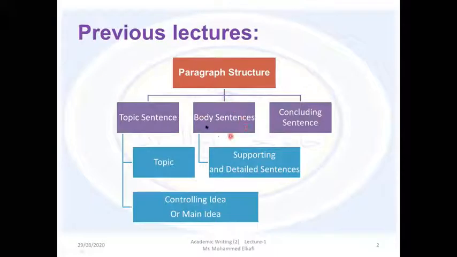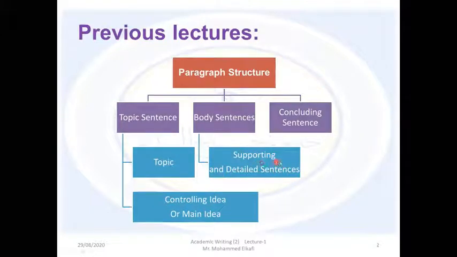In the second part of the paragraph, we said there are the body sentences, which include the supporting sentences, or supporting and detailed sentences. We said that the body sentences of the paragraph will explain the main idea of the topic sentence. So in case the reader puts some question in his mind about the main idea, the answers should be given by the writer in the body sentences, in the supporting and detailed sentences.